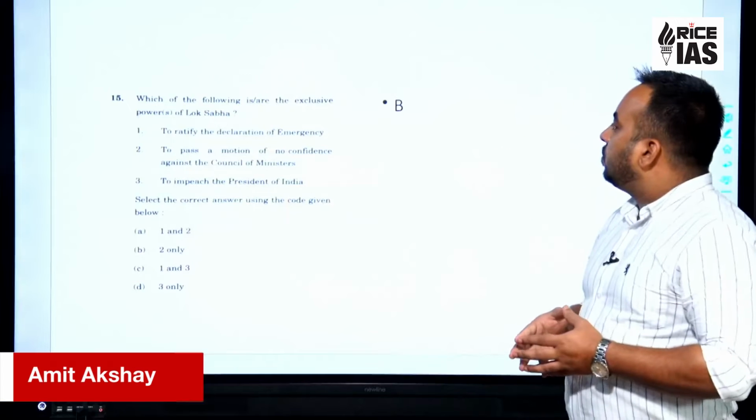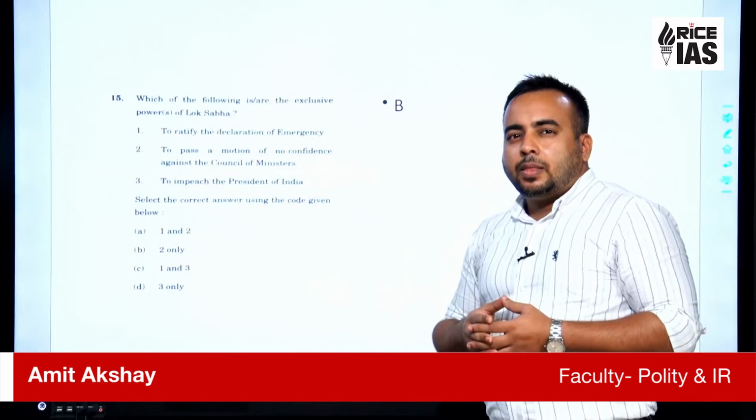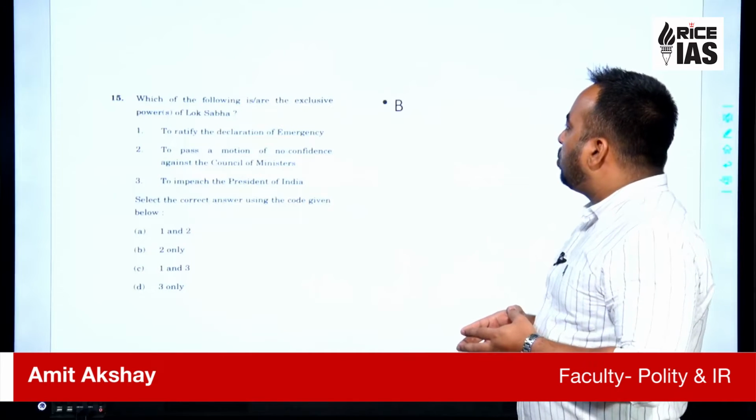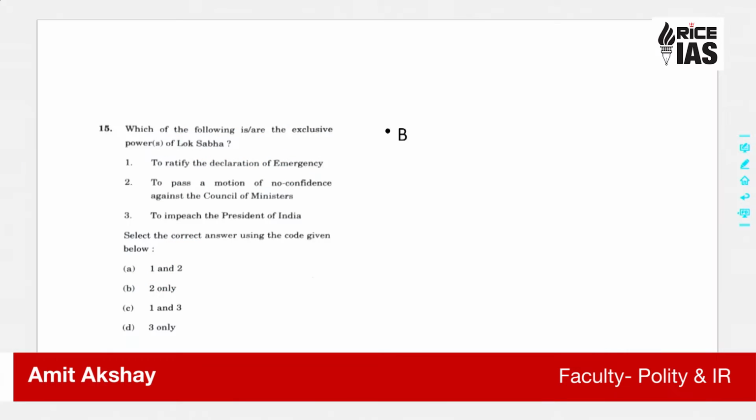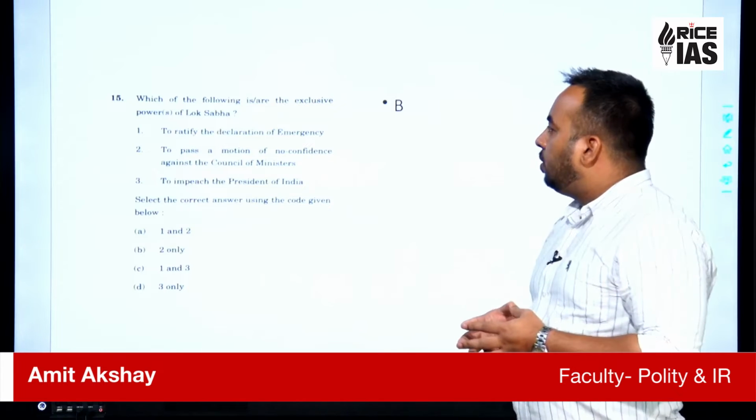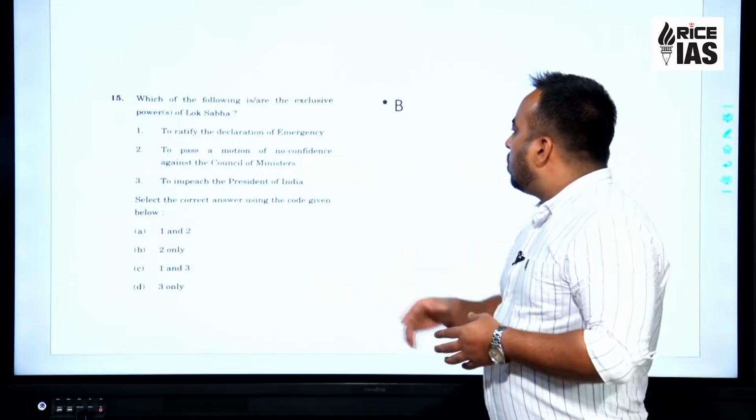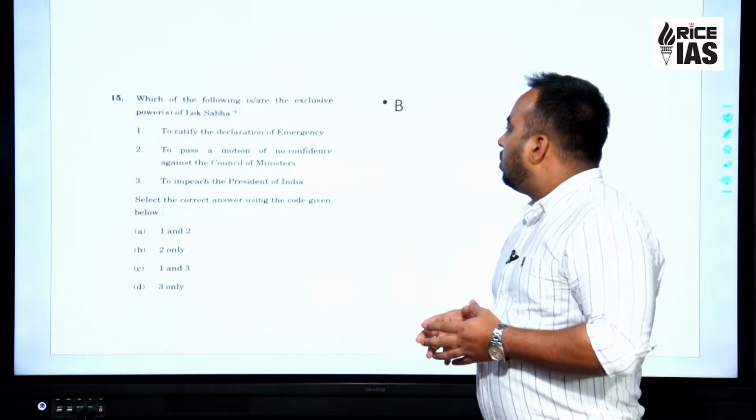All right. Next question. Which of the following is or are the exclusive power or powers of Lok Sabha? To ratify the declaration of emergency? We know that emergency is declared jointly by Lok Sabha as well as Rajya Sabha, that is, Parliament as a whole. So this one is wrong.